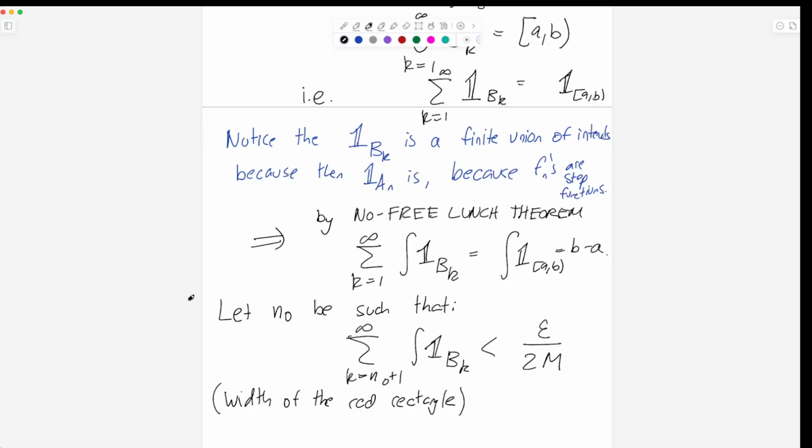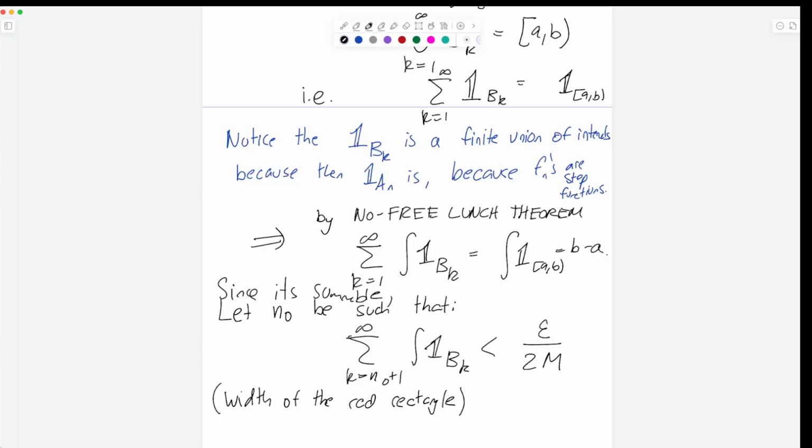Yeah? Can you just explain again why we can say that sum is less than epsilon over 2? Yes. Okay. The reason is because this infinite sum is finite. So maybe let's add that in. Since it's summable. So remember, what does it mean when someone says the infinite sum? They mean the limit of the partial sums, right? And if the limit of the partial sums converges, that means that eventually the partial sums are within epsilon over 2m of whatever the limit is.